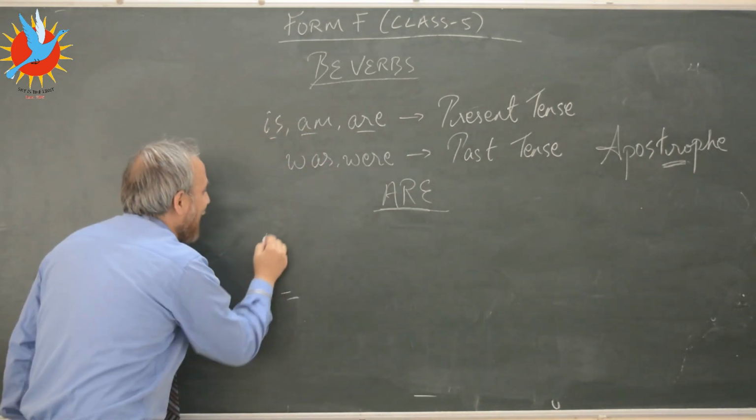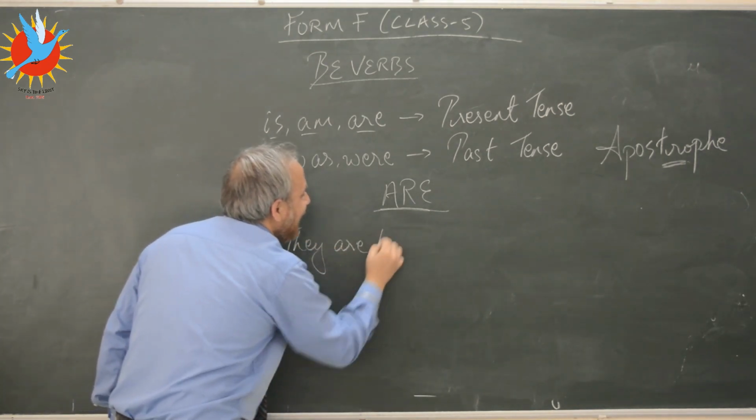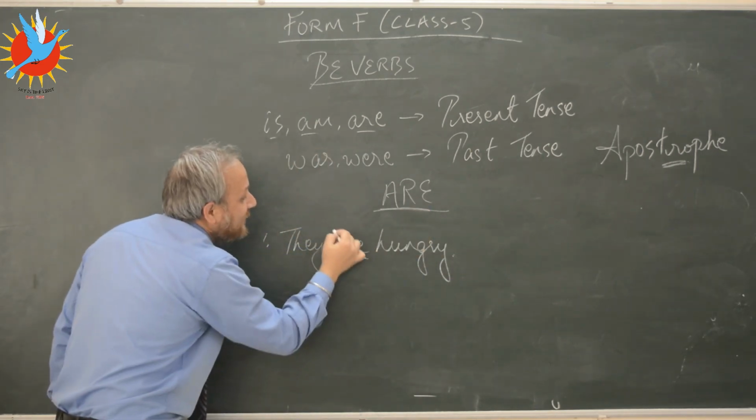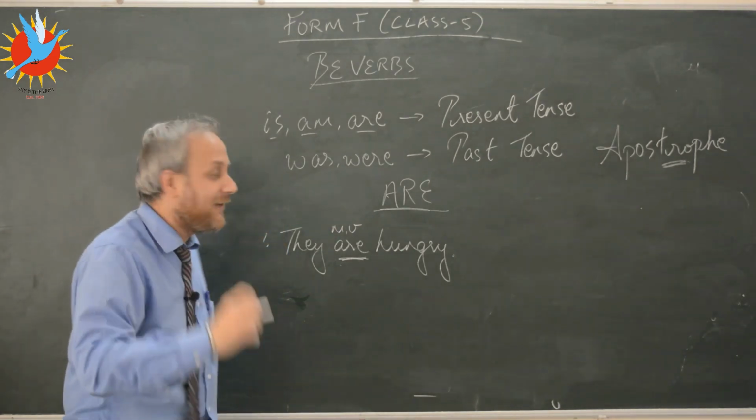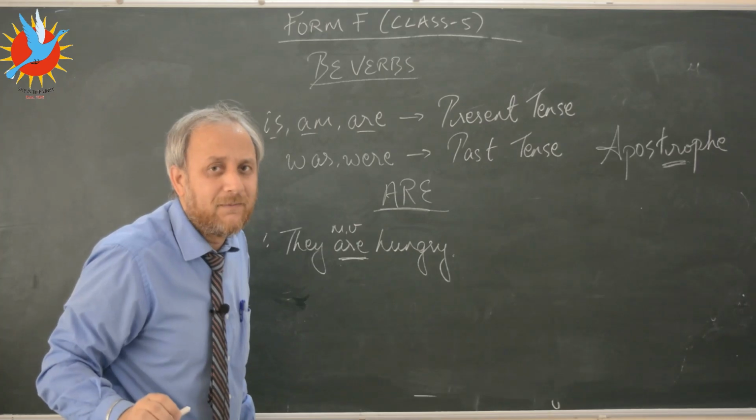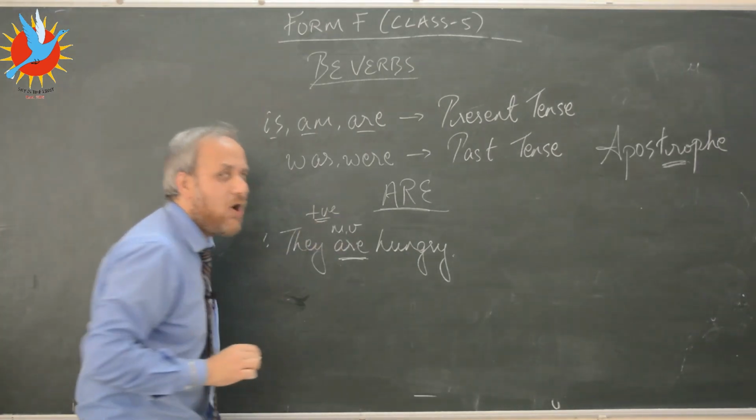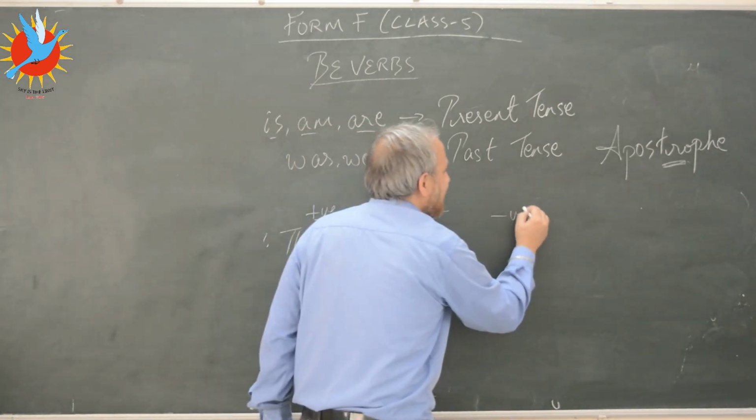Let's say I will write one positive sentence. They are hungry, H-U-N-G-R-Y. So kids, out here, R is functioning as the main verb. But again remember, these are to be verbs, so here this is a non-action verb. Please be mindful of that. This, kids, is a positive sentence. Can I make it negative? Yes, I can make it negative.